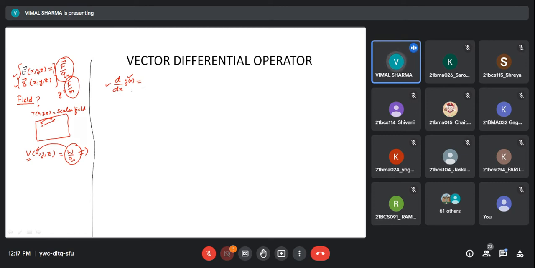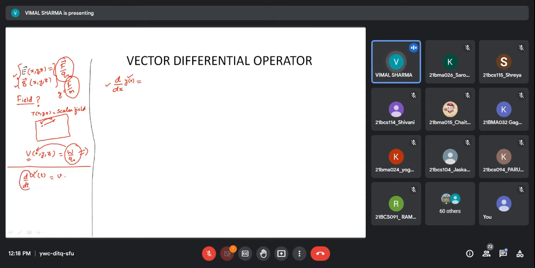The best example which you are aware of is position. We know the position of any moving particle is a function of time. And when you operate on this function of time with the operator d by dt, you get the change in this function with time, which is called velocity.